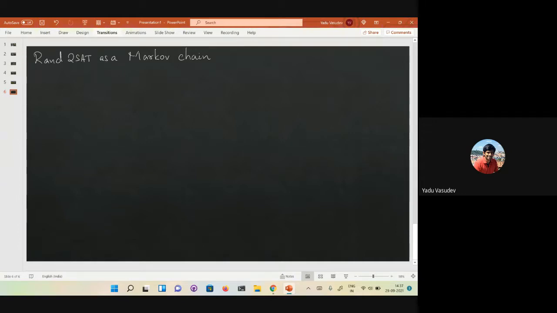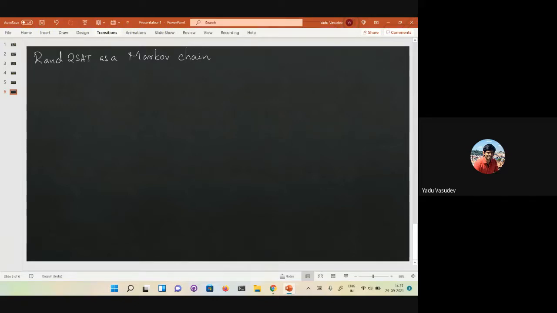Think of the way in which we analyze the algorithm. The number of satisfied clauses, is that what? So how was the progress measured? It was not the number of satisfied clauses.